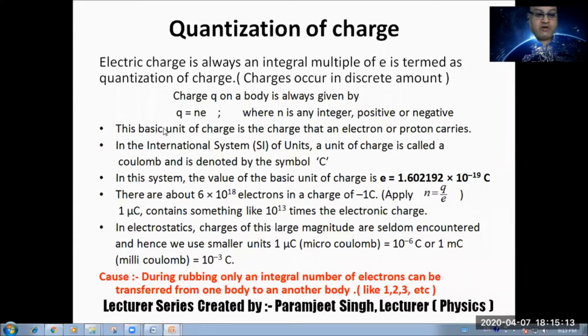And remember this formula. If you wish to calculate charge on any body due to transfer of electrons, apply this formula. For that you need the number of electrons transferred and charge on one electron. If you wish to calculate how many electrons are transferred, then total charge on the body divided by charge on one electron. This formula where my cursor is moving.